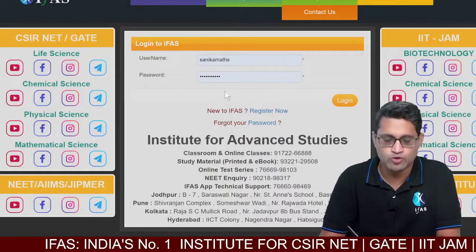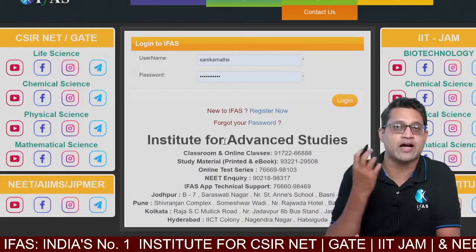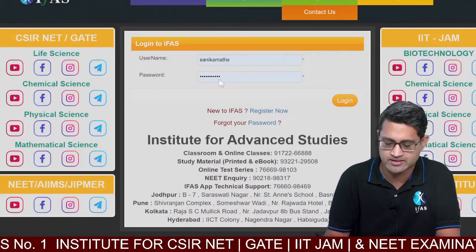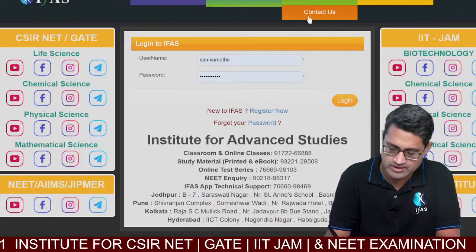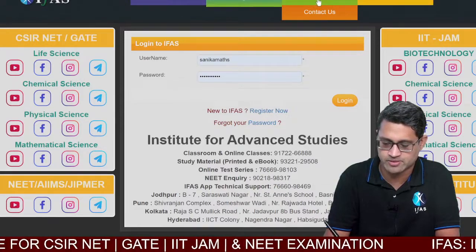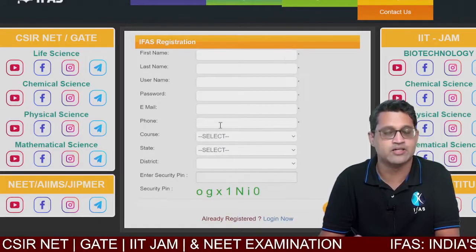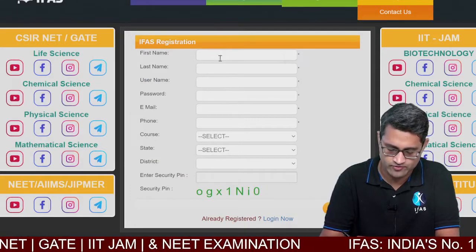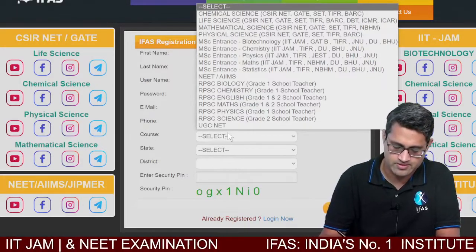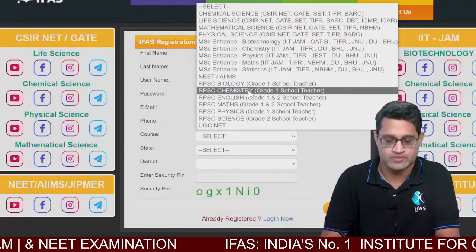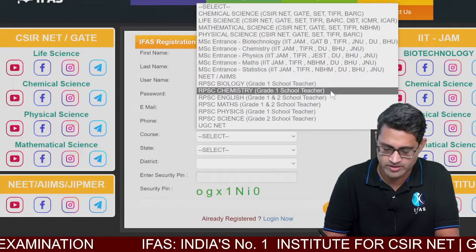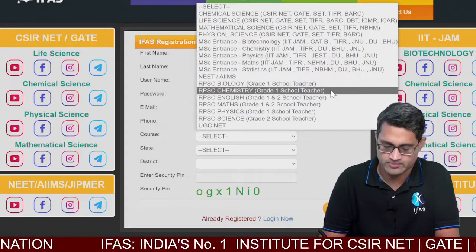All right. If you open this page, if you already have an ID with IFS, if you have a username with IFS, you can enter that and log in. If you don't, there is a register button at the top. Okay. If you click on that register button, you will be directed to the IFS registration link. So fill up all the information. The most important part is, if you look at the course, select RPSC chemistry. Okay, select RPSC chemistry course, and in this course, grade 1 school teacher, you can actually enroll.